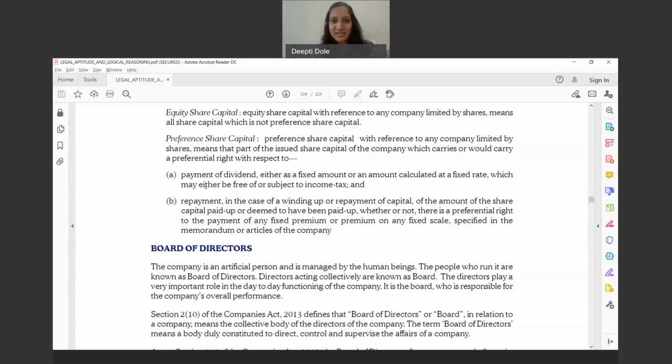Obviously, dividend is one aspect where you get a fixed dividend in case of a preference shareholder. So say for example, generally it's like 6% redeemable preference shares. So 6% means you are going to get a 6% dividend. Whereas for equity shareholders, it is not compulsory that they will get a dividend. They can't demand that we want a dividend. They can demand, but it is up to the decision of the board.